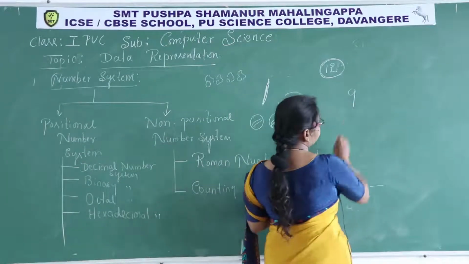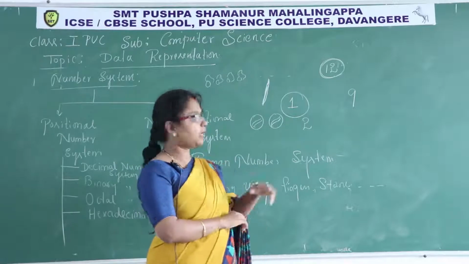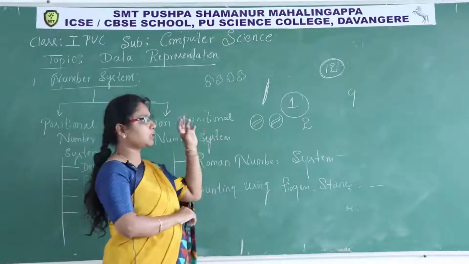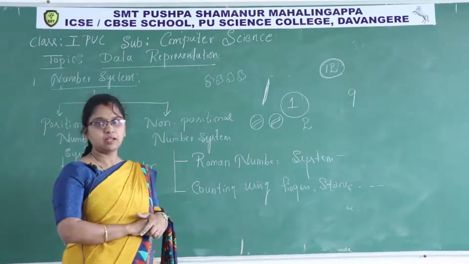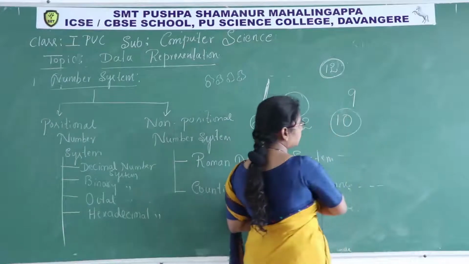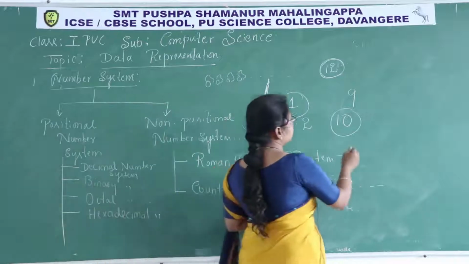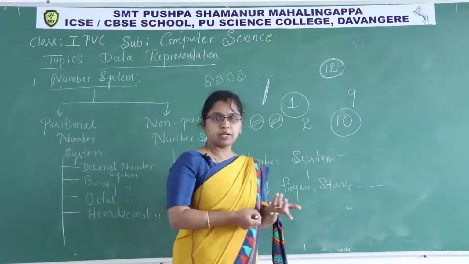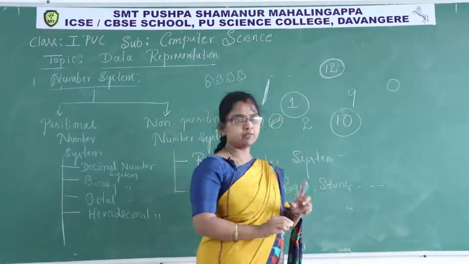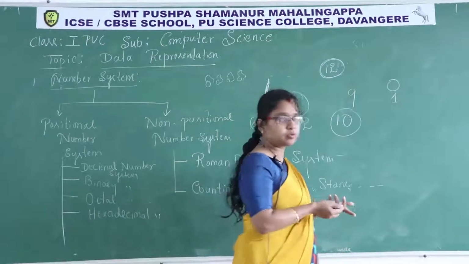9, we will write like this. Now I want to write 10. There are 10 candles. I want to figure out those 10 candles, I want to represent that in a figure. How to write? 10. 1 and 0. Okay. So if nothing is there, we represent it like this, no? 0. If there is only one quantity, we'll write like this, 1. If 2 quantities are there, how to figure it out? 2.